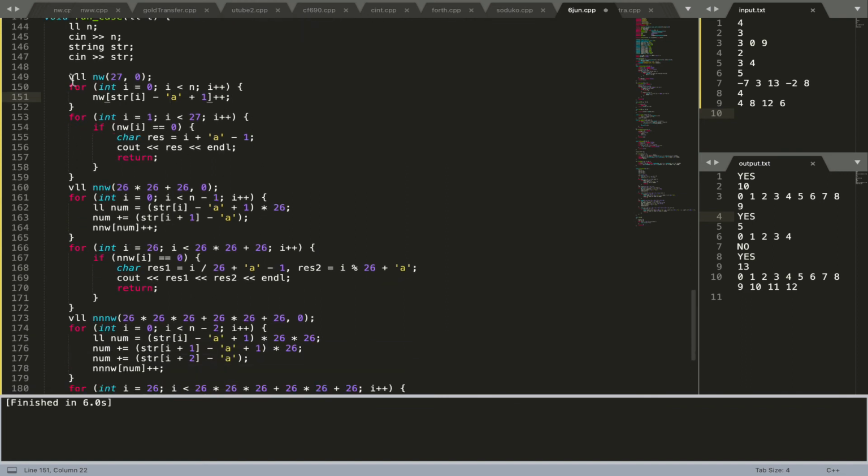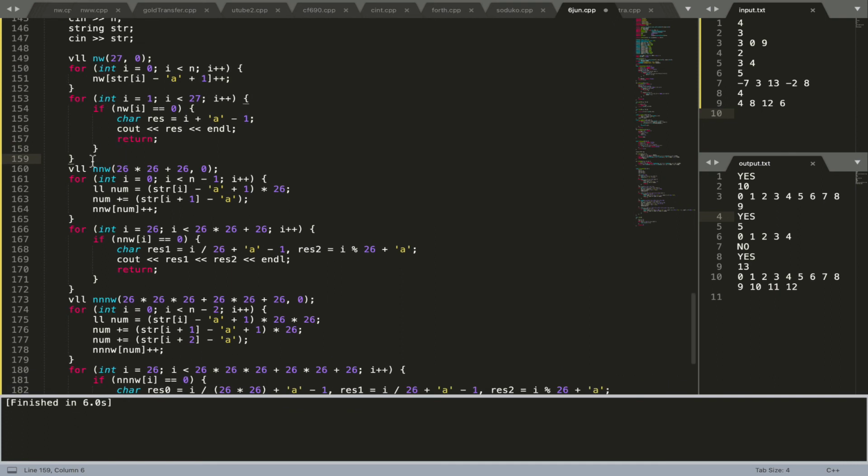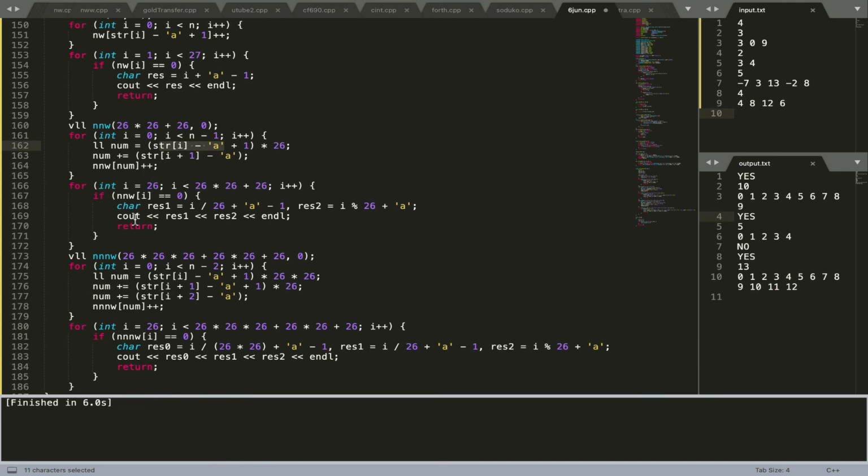And if this loop does not return any possible value of mex, then I go on to checking the strings of length 2. This can be done by using this array, and I use the property that the second element can have a maximum value of 25, that is 0, 1, 2, 3 up to 25. The first element can then be 26 multiplied by the difference of the element itself with the integer value of a, and then adding 1 to that. So basically this will yield that.